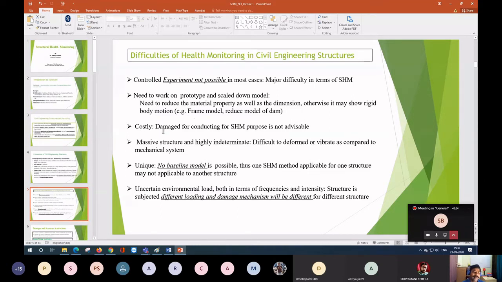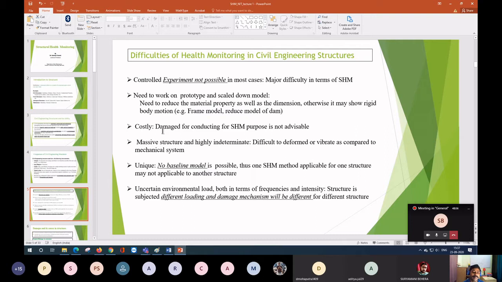Another difficulty is the cost of the structure. In the sense that we are not allowing damage to the structure, you will find that we have two types of health monitoring: one with damage and one without damage. In some cases, we are extracting some material. But again, extracting much material from the main building is not advisable.